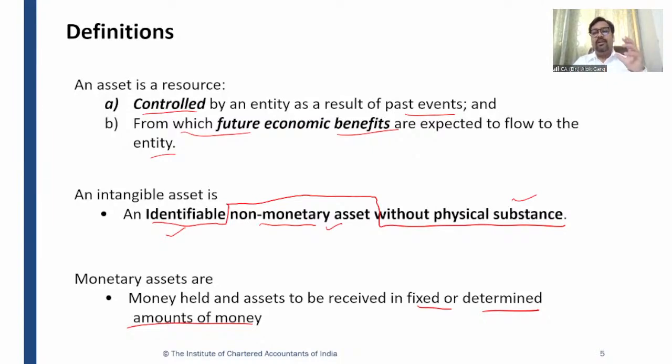If there is inventory lying in the godown of the company or in the store of the company, it is a non-monetary asset, right? Because nobody knows whether this inventory will be sold in the due course or not. Once the inventory has been sold out, it becomes cash. Or if the inventory has been sold on credit, it becomes a receivable.